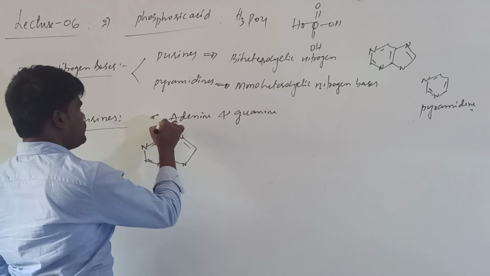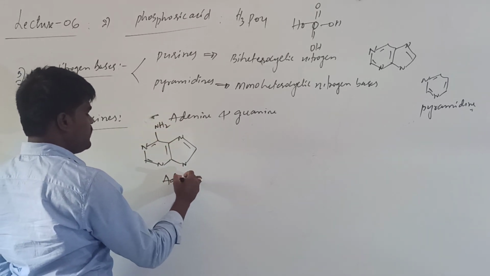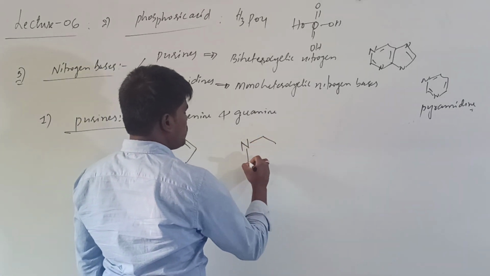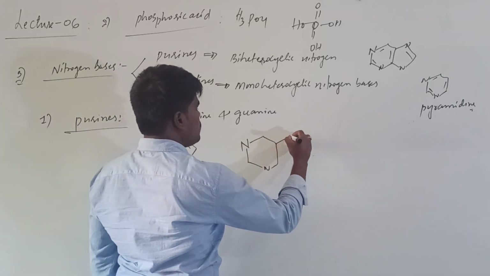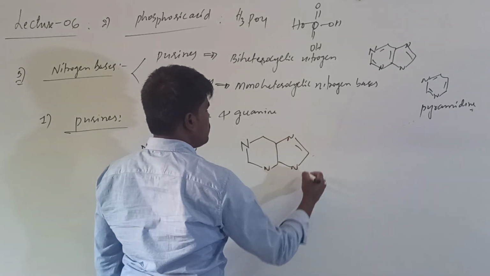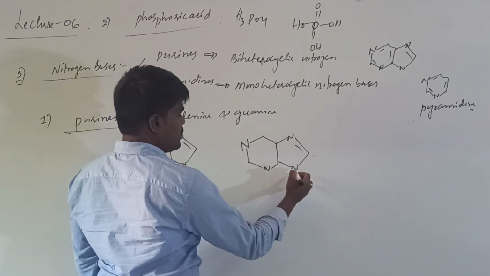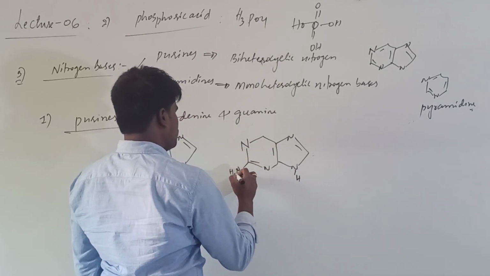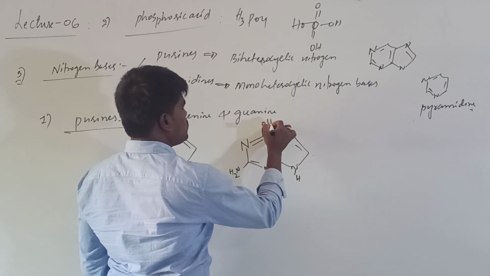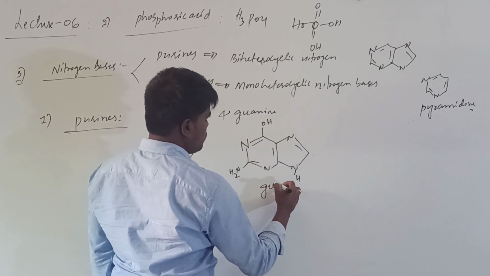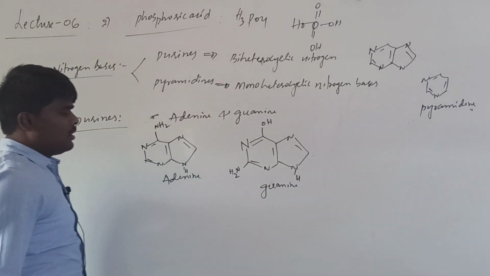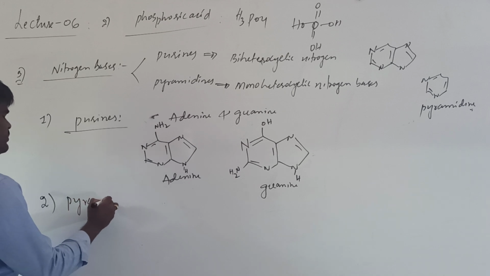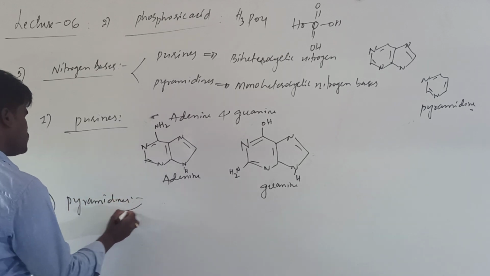This is the structure of adenine, and if you are talking about the structure of guanine, okay, right, this is the structure of guanine. Okay, if you are talking about the pyrimidines, they are monocyclic nitrogen bases.